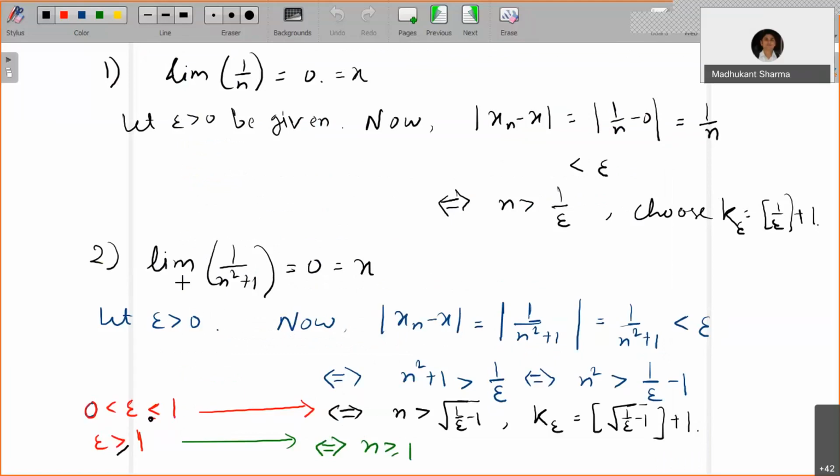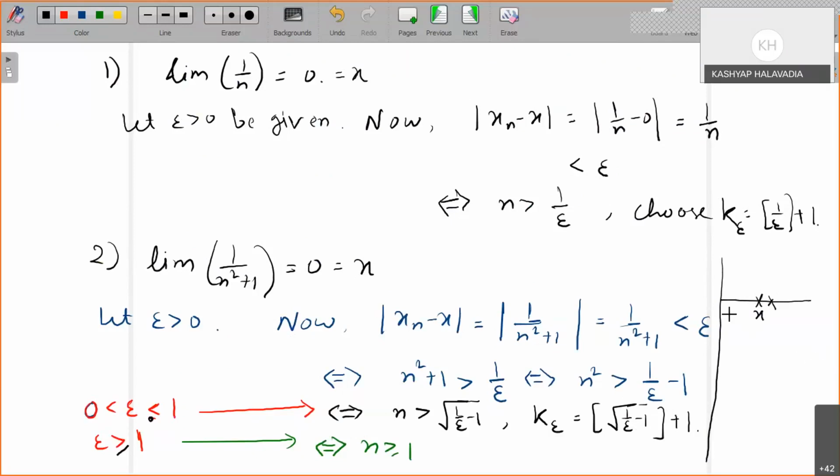See, the greatest integer is what? So greatest integer means, on the real line, suppose this is a real number. What the greatest integer function does is take the nearest integer on this side, right?